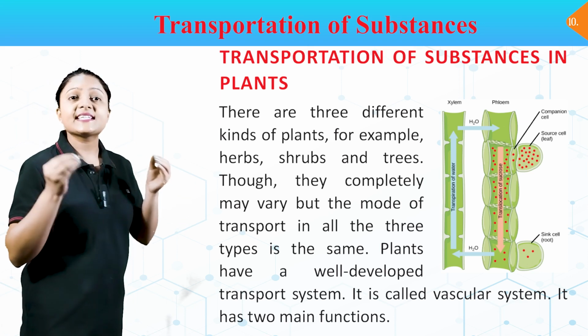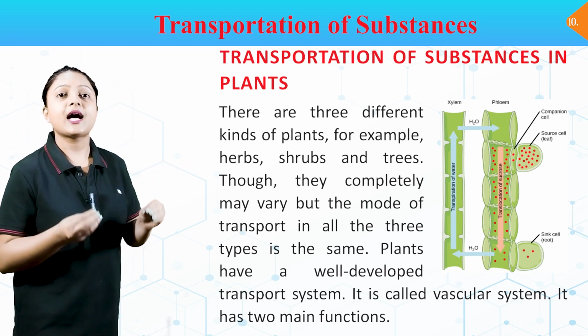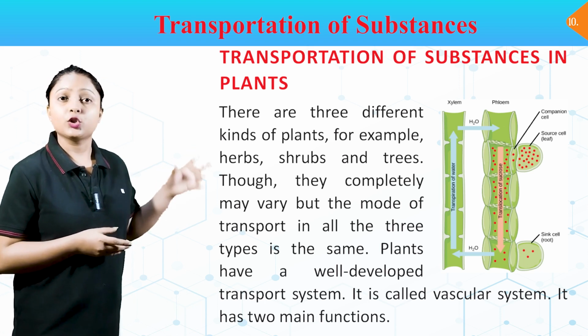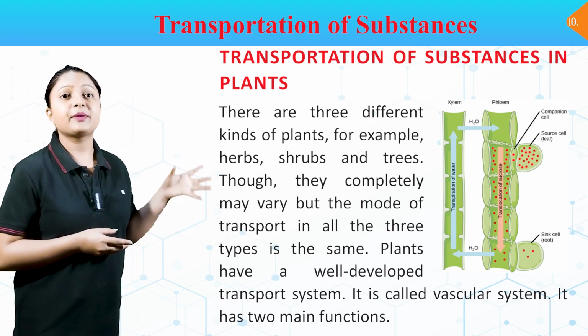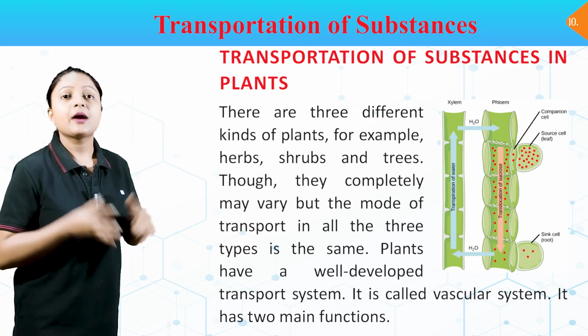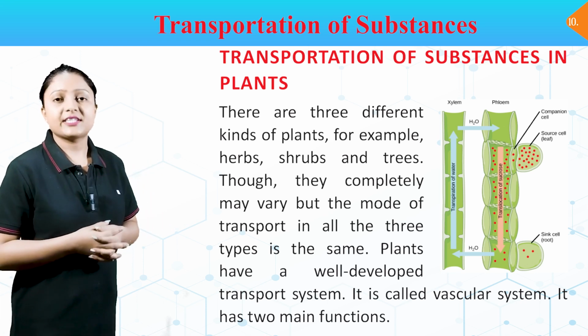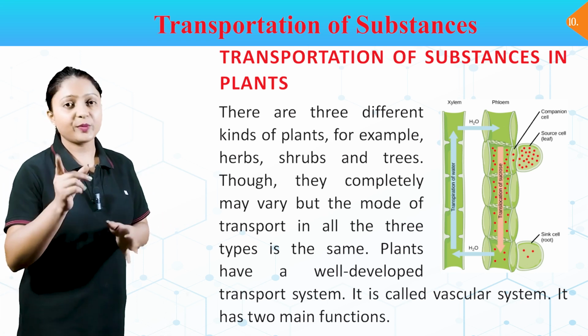Transportation of substances in plants. There are three different kinds of plants, for example, herbs, shrubs, and trees. Though they may vary completely, the mode of transport in all three types is the same. Plants have a well-developed transport system. It is called the vascular system. It has two main functions.